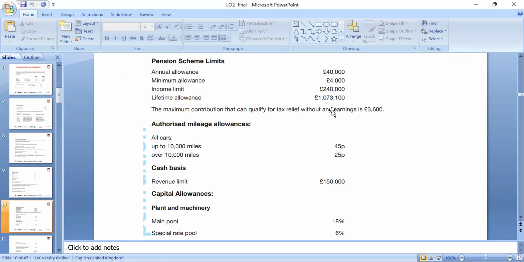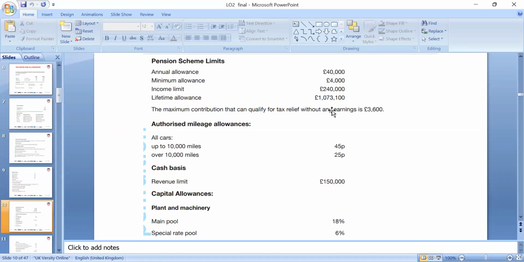For the pension scheme, the annual allowance is 40,000, the minimum allowance is 4,000, the income limit is 240,000, and the lifetime allowance is 1,073,100. We need to look at that accordingly. The authorised mileage rate is 45 pence for the first 10,000 miles and after that 25 pence per mile. That's all.